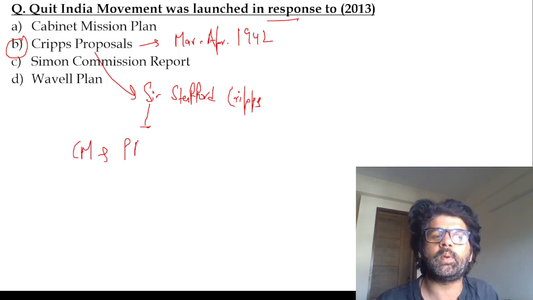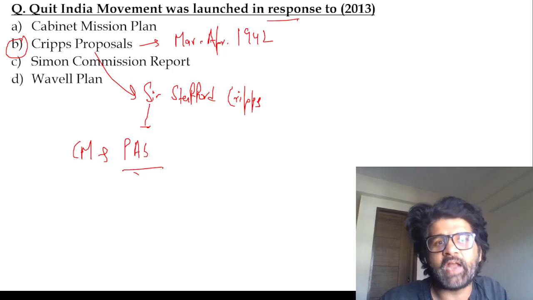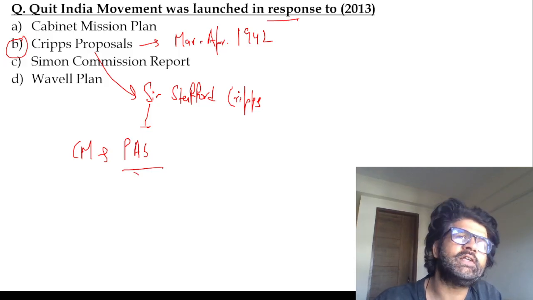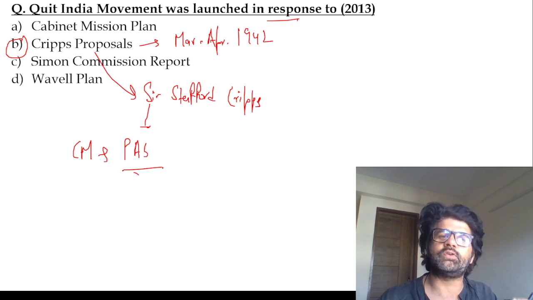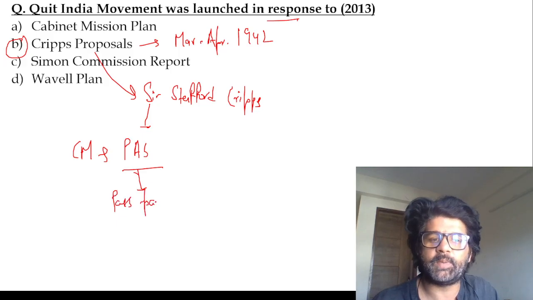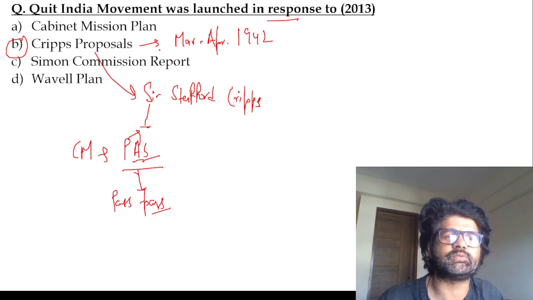What is the mnemonic to remember the members of the Cabinet Mission? Pass. In our time there was an actor, Saif Ali Khan, who sang a song, Pass wo aane lage zara zara, meaning you are coming closer to me slowly. So Pass. Pethick Lawrence, A.V. Alexander, Sir Stafford Cripps. Remember these names. B is the answer, guys.